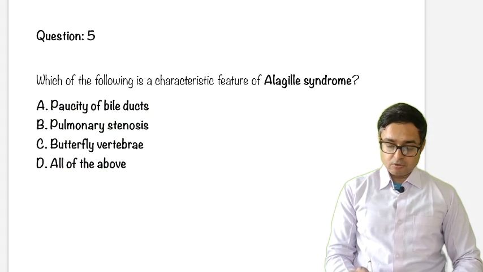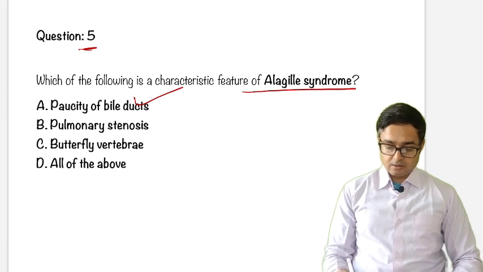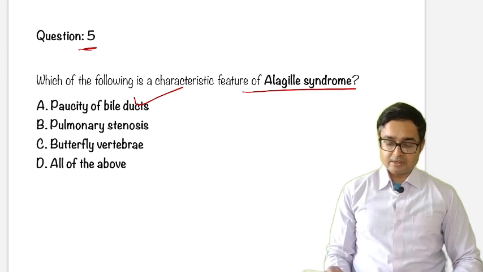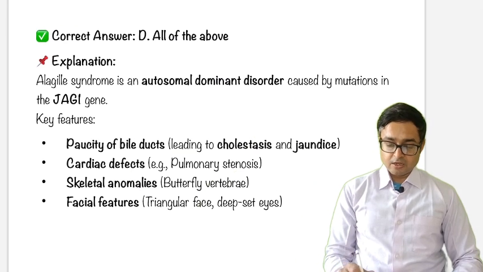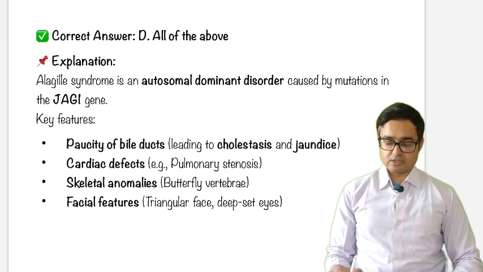Next question, we will quickly go. What are the characteristic features of Alagille syndrome? Paucity of bile ducts, pulmonary stenosis, butterfly vertebrae, all of the above. I mark the answer as paucity of bile ducts. We will discuss Alagille syndrome in brief. I have a video of Alagille syndrome in detail. You can see that video also, the link is in the description.